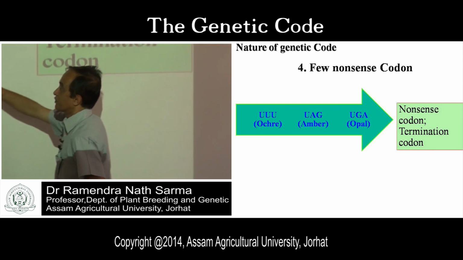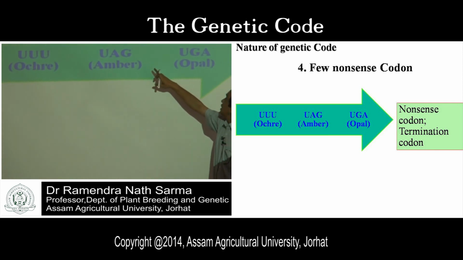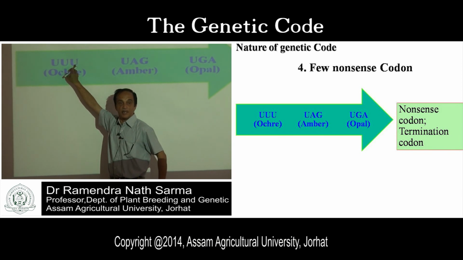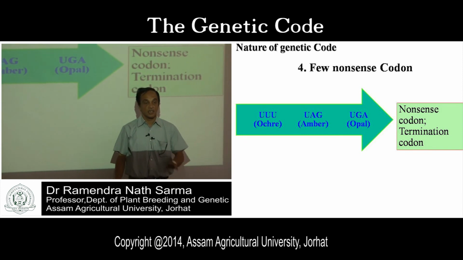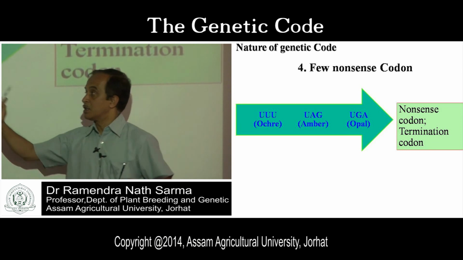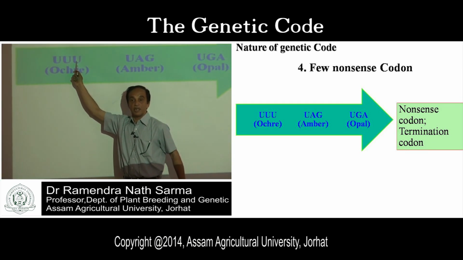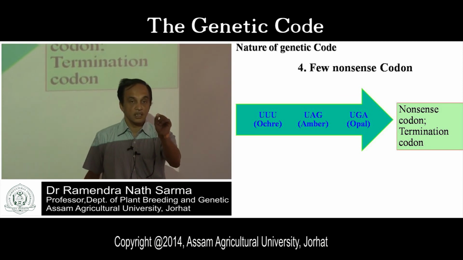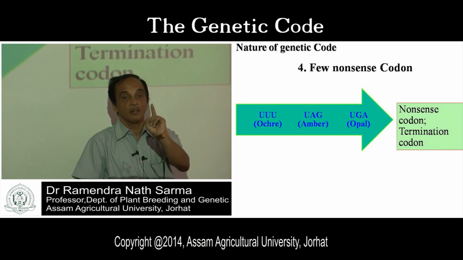They are UAA, UGA, and UAG. Three codons are there, and these are referred to as nonsense codons. Why are they nonsense codons? These three genetic codes do not code for any amino acids.